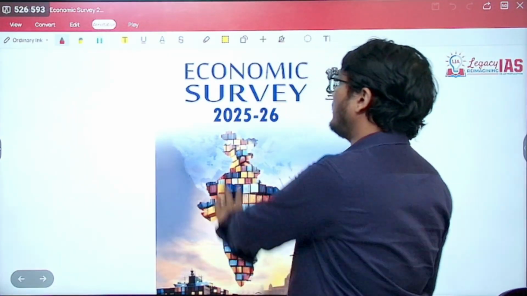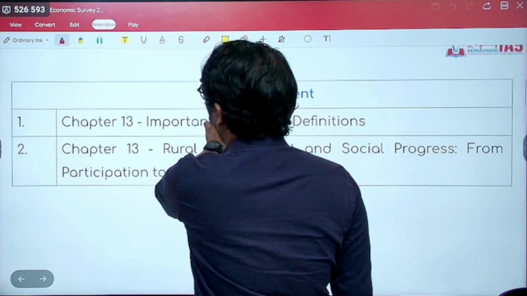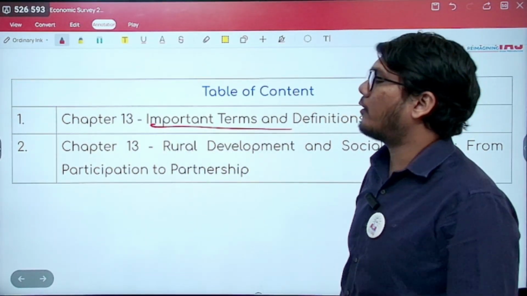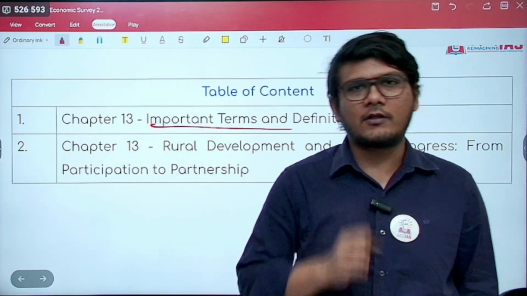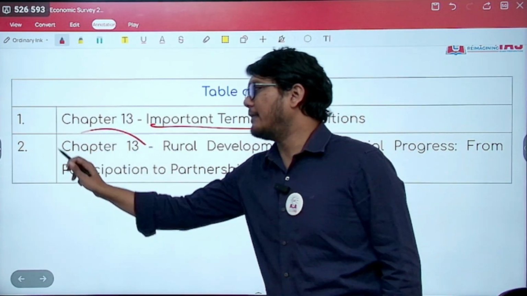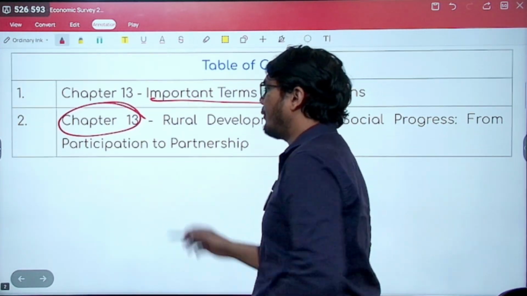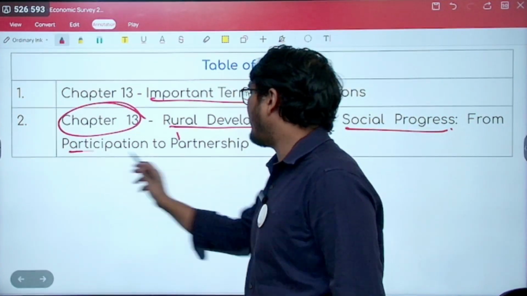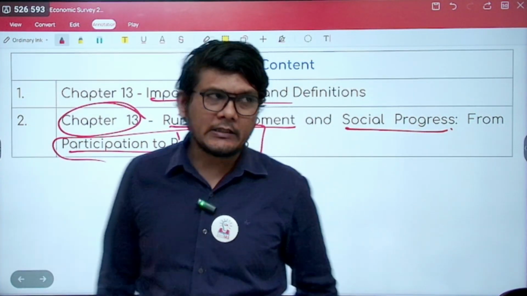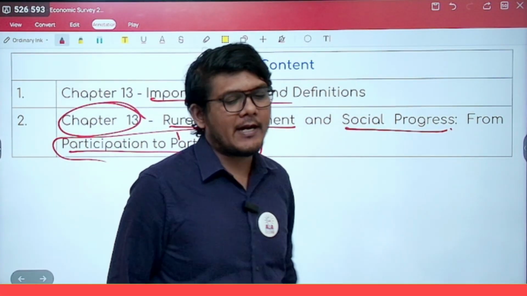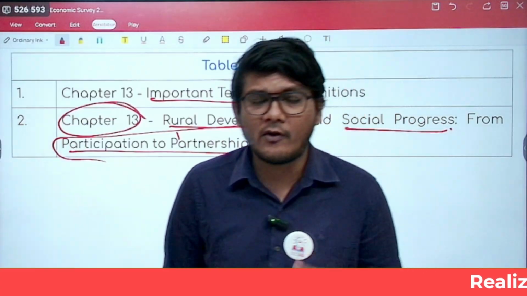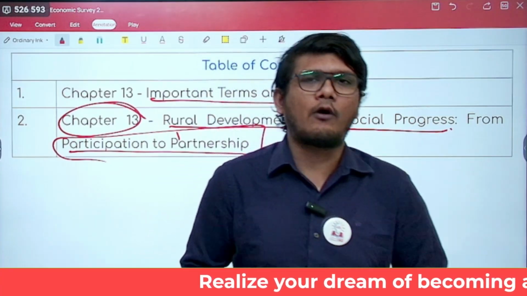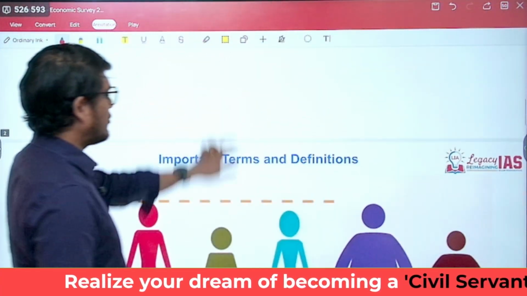And from this video, we'll be continuing with chapter 13 of the economic survey. So first, as we have been doing, we'll look at certain important terms and definitions that are mentioned in the survey and then go into the detailed analysis of the chapter, which is rural development and social progress from participation to partnership. So here the major themes discussed are rural development and social progress. Now if you talk about social progress, it will be related to hunger, malnutrition, nourishment, poverty, so on and so forth. So let's get started with chapter 13.